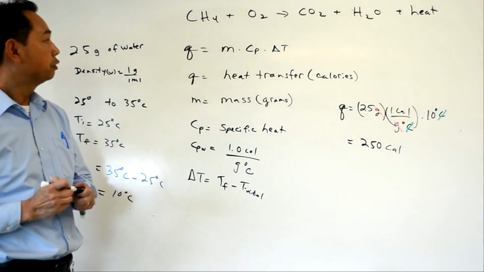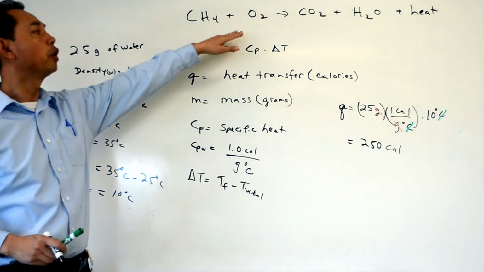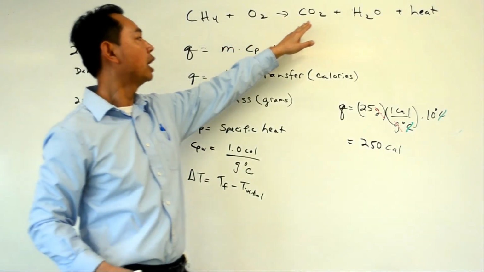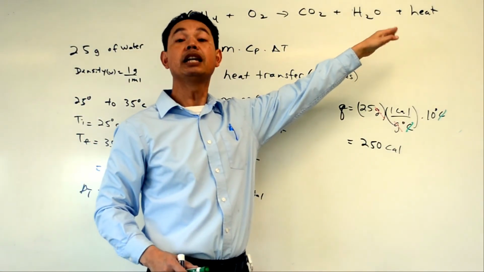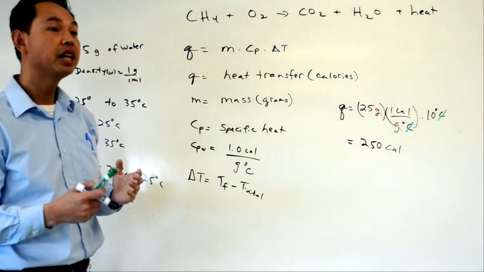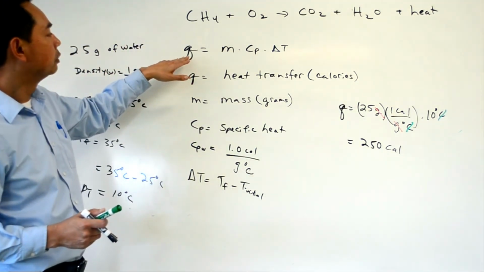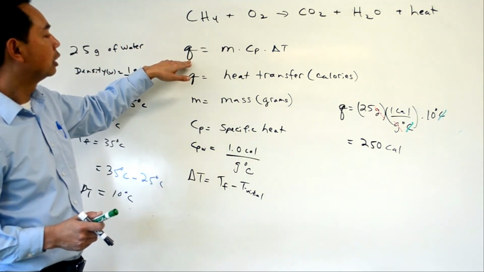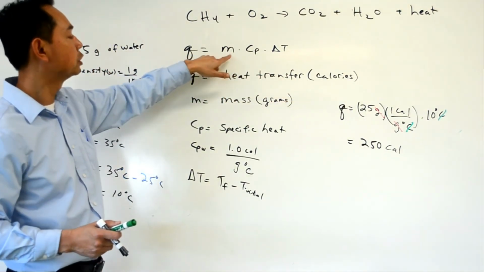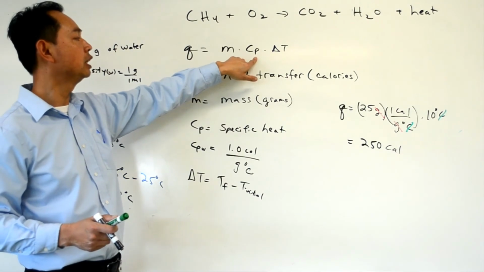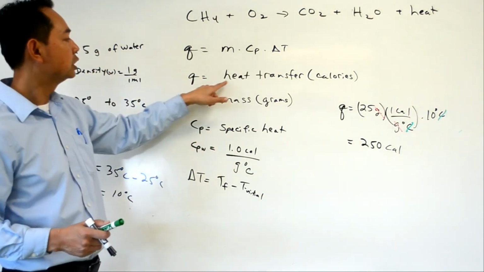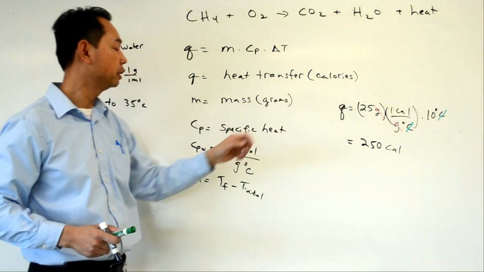To recap, when we burn something, or combustion, it requires oxygen. It produces carbon dioxide, water, and heat. Heat is a form of energy. To measure how much energy is released, we can measure how much heat transfer, using the equation Q equals mass times specific heat times the change in temperature. Q is the heat transfer, measured in calories.